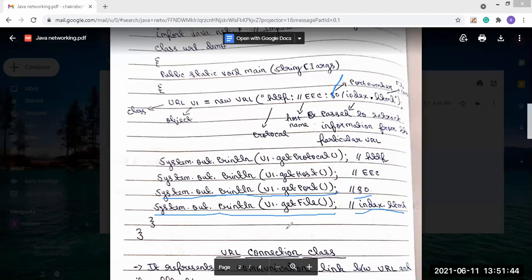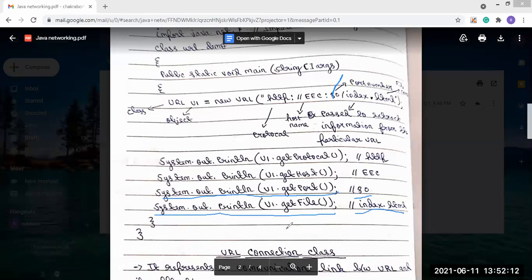From the URL, we will be able to know the host name, the protocol that is used, the port number that is present, and the file that is used in the URL. We will get all the information about that. And the getProtocol method is used for knowing the protocol that is used.